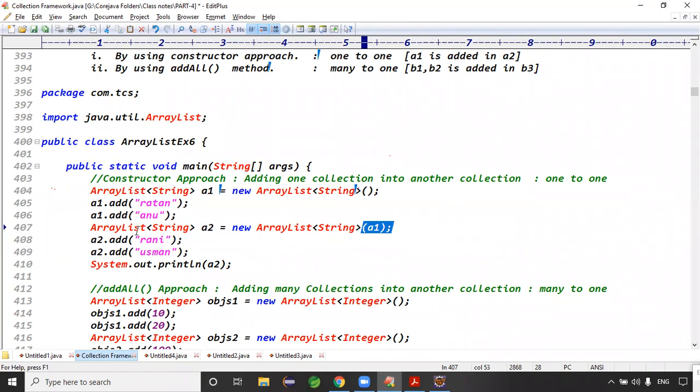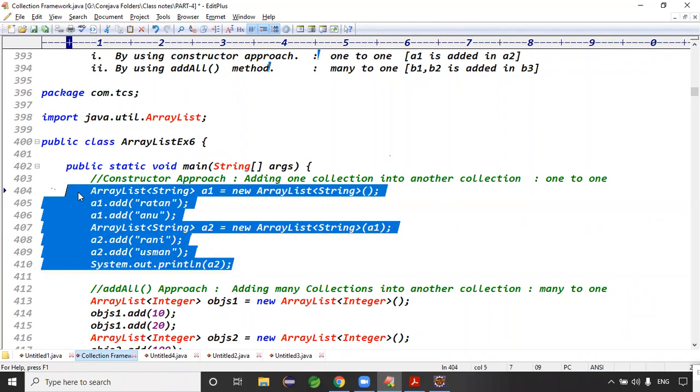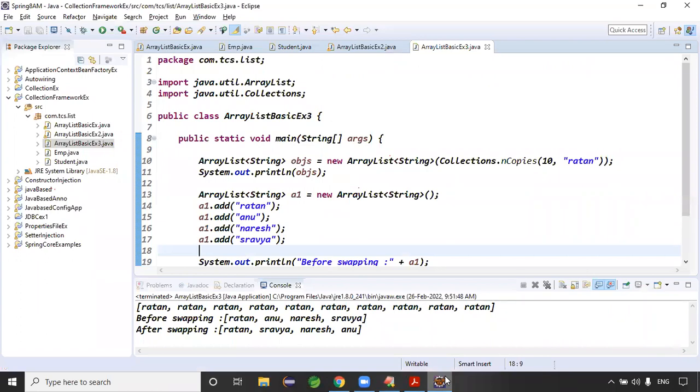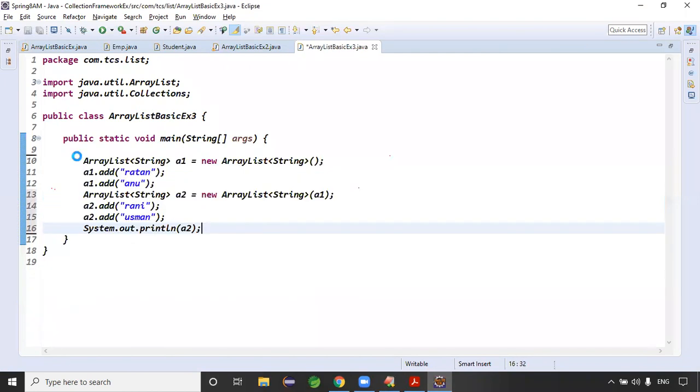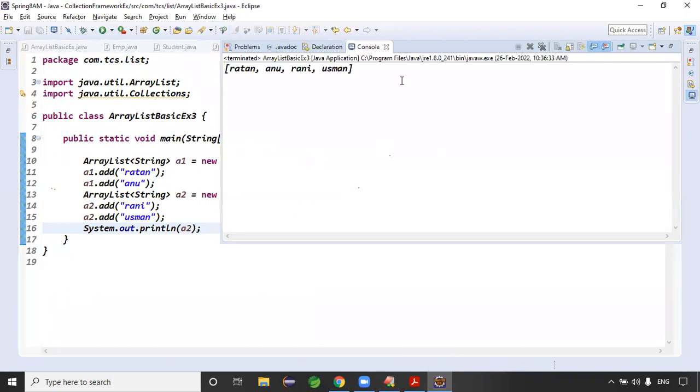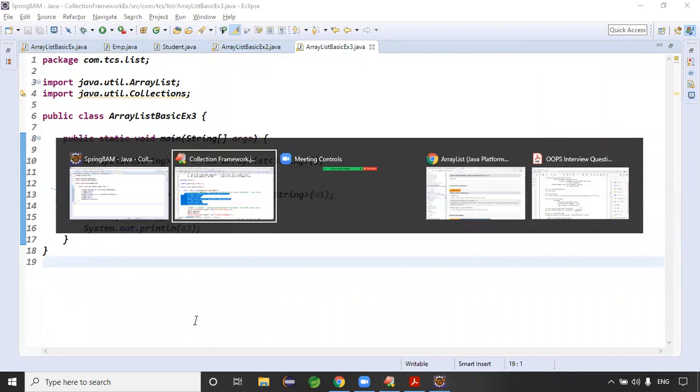Then A2 contains how many elements in total? 4 elements, right? Exactly. If you want, you can run this code. A2 contains 4 objects: Ratan, Anu, Rani, and Usman. Those are the 4 elements.